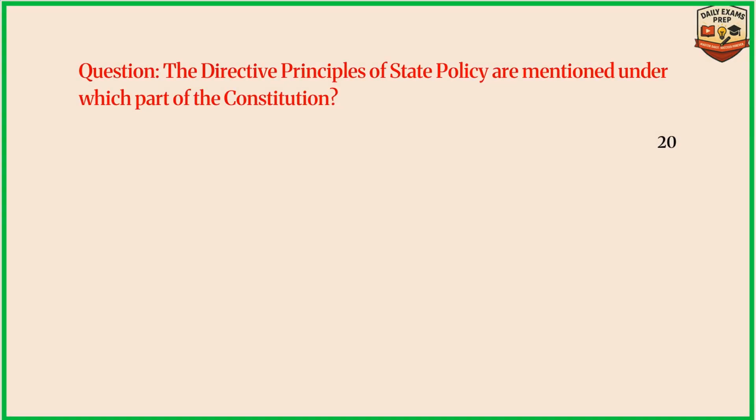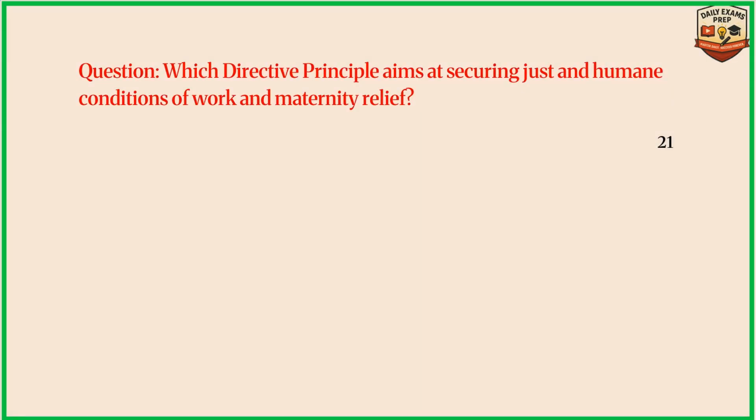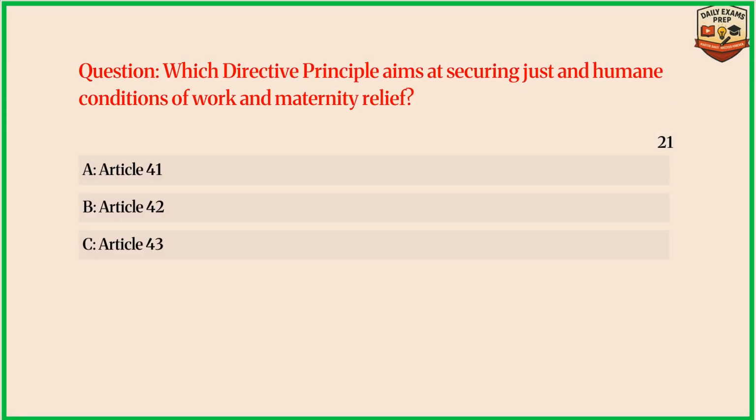Question. The directive principles of state policy are mentioned under which part of the Constitution? Answer B. Part 4. Question. Which directive principle aims at securing just and humane conditions of work and maternity relief? Answer B. Article 42.